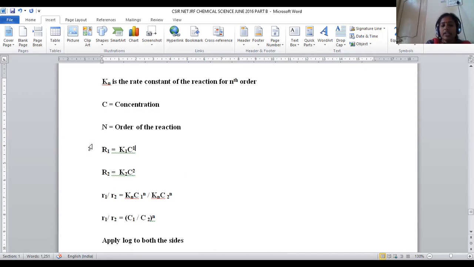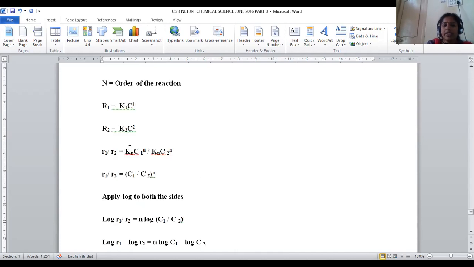If you take the ratio of these two rate laws, R1 by R2 is equal to Kn C1 to the power n by Kn C2 to the power n. So Kn gets cancelled because a constant is always constant. So R1 by R2 is equal to (C1 by C2) whole to the power n.